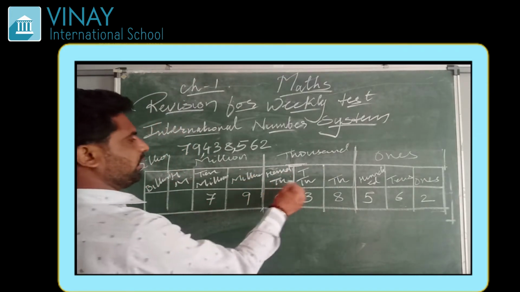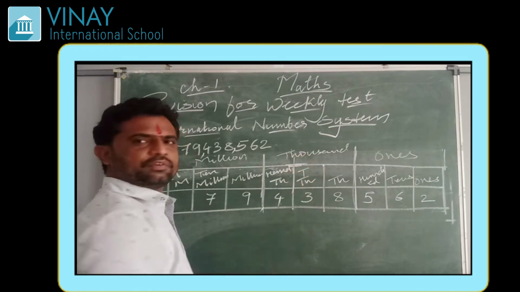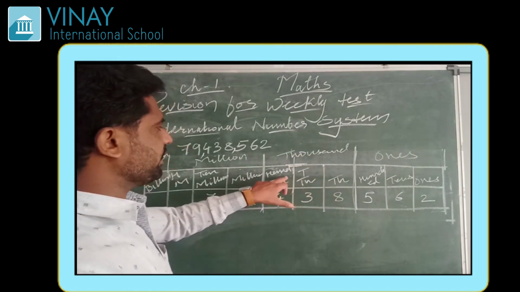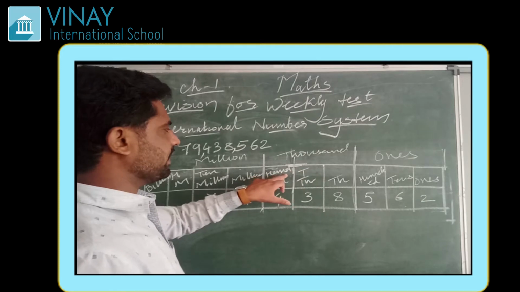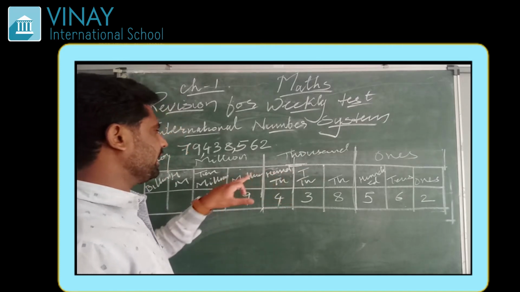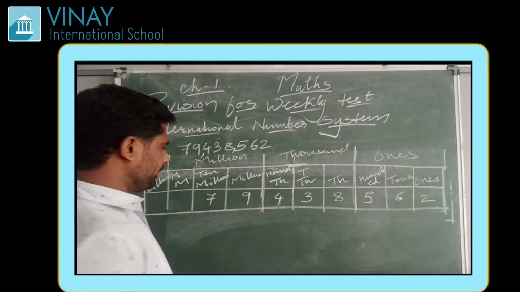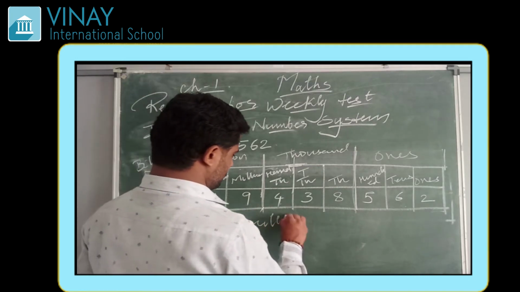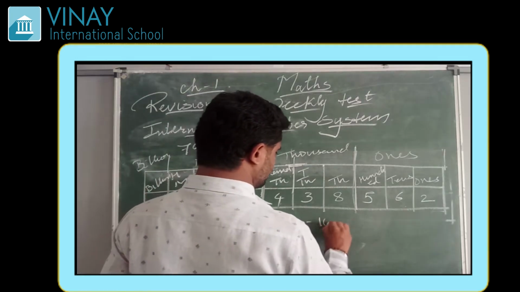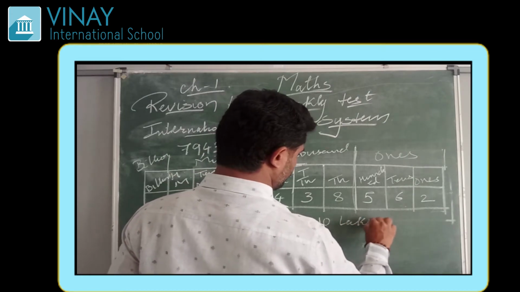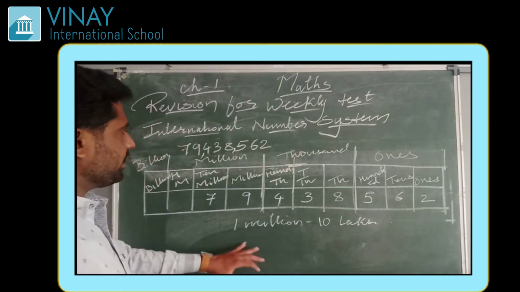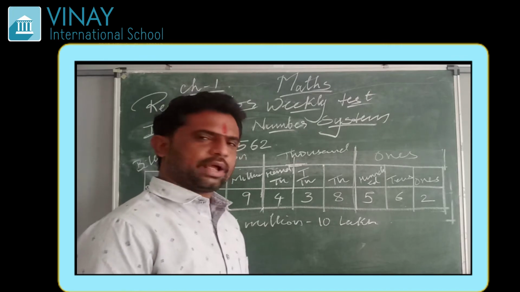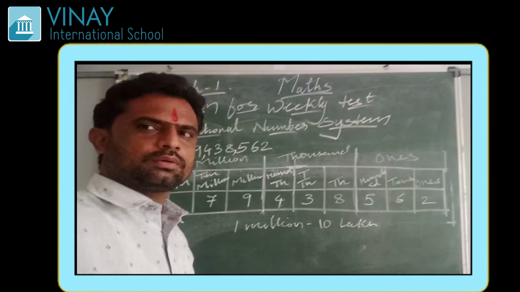Okay, in the Indian system, after 10,000 comes lakh, and then 10 lakh. So we can say that 1 million is equal to 10 lakh according to the Indian system. Now let us come to exercise 1.1.